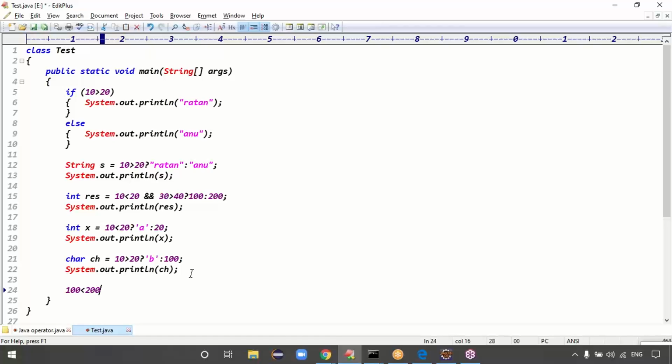Good. 100 less than 200 question mark, here can I take Ratan colon 100? Guys, is this statement valid or invalid now? See, this is my condition. I checked the condition, and definitely the condition is true. True means it has to take Ratan, but false means 100 is there. On the left-hand side, what data can I take now? There is no clarity, right?